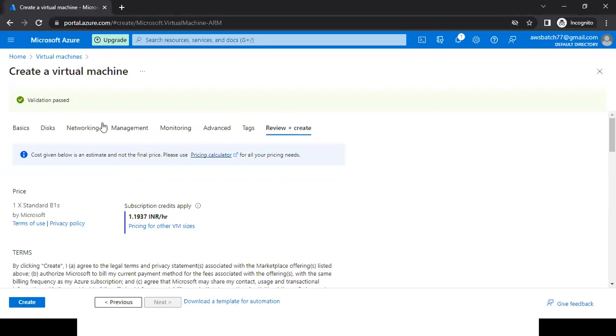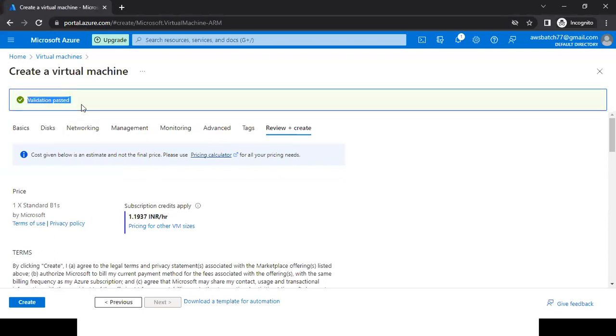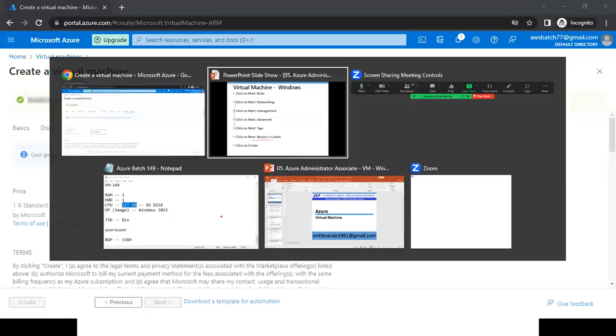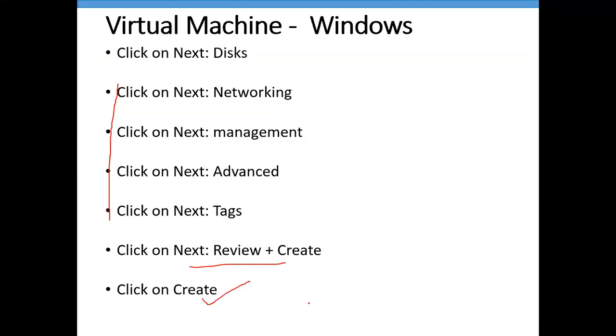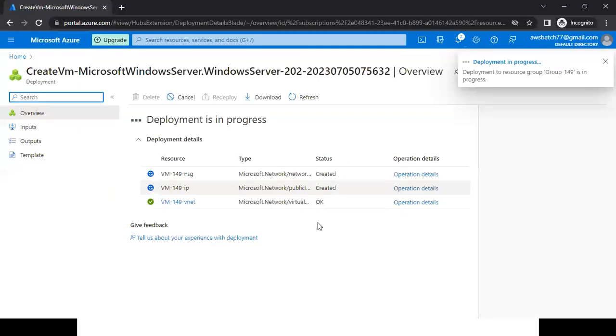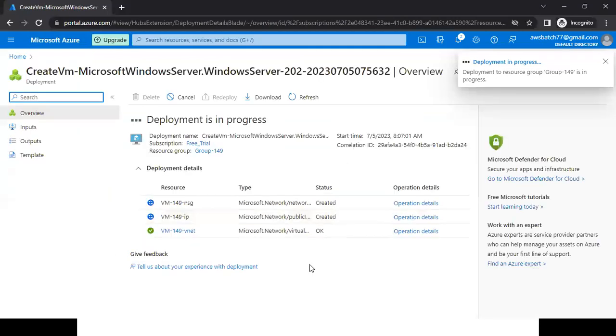Now, when I click on Review plus create, here I'm getting validation passed. And then click on Create. Now, we are able to create our Windows virtual machine.